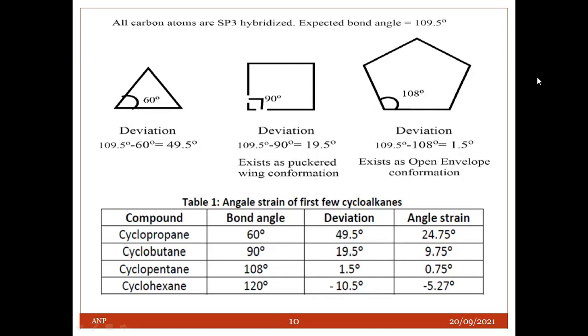Ring strain occurs because the carbons in cycloalkanes are sp3 hybridized, which means that they do not have the expected ideal bond angle of 109.5 degree. This causes an increase in the potential energy because of the desire of the carbons to be at an ideal 109.5 degree.